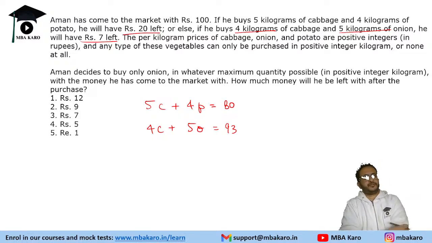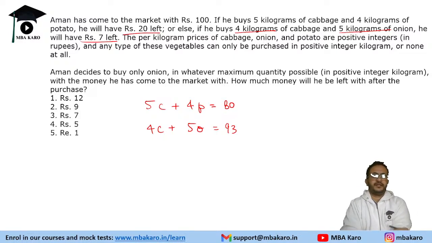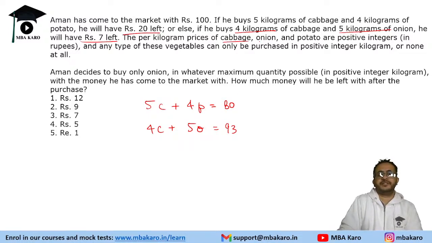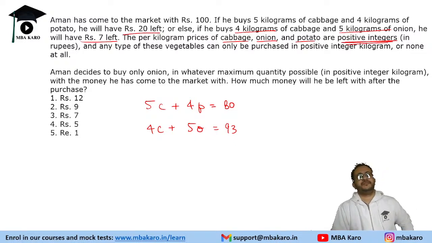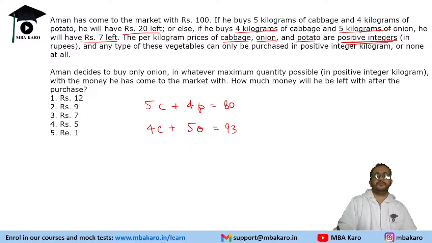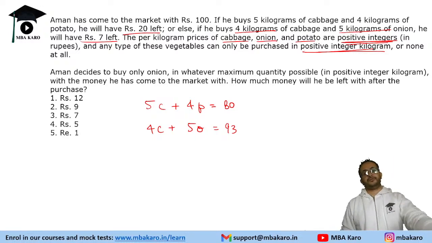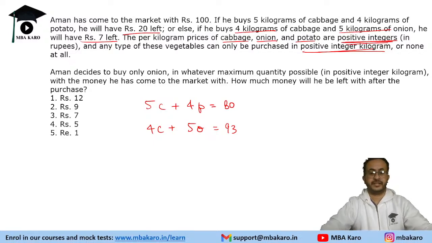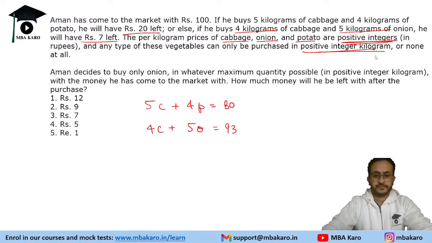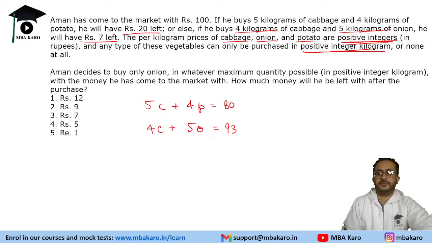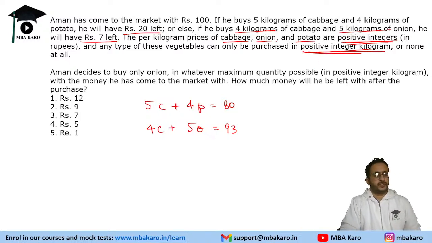We need to find the values of the cost of these items. The per kilogram prices of cabbage, onion, and potato are positive integers in rupees. Any of these vegetables can only be purchased in positive integer kilograms. So basically we need to find the cost of these items, right?